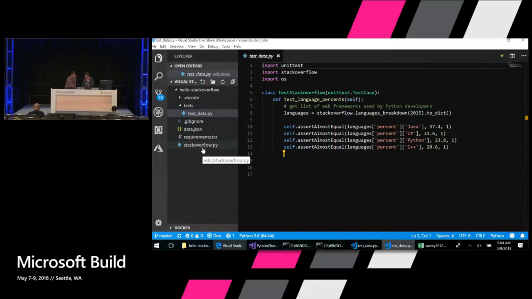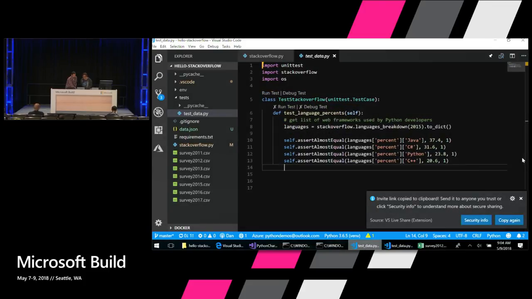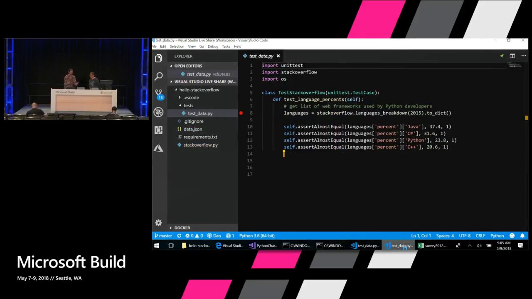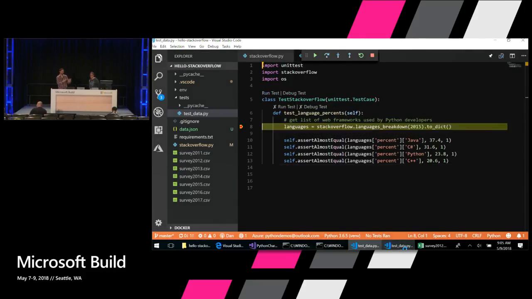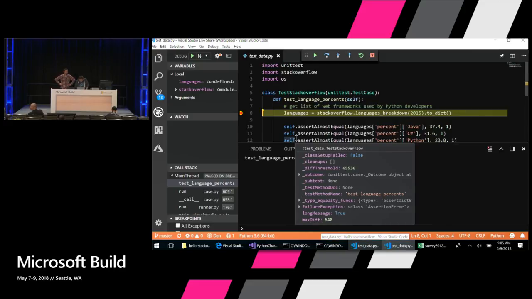So let me actually just start debugging here, John, so that you can get right into the problem. On my machine, I can set a breakpoint here, and I can start debugging this unit test by selecting debug test. And on John's side, his machine automatically picks that up, sees the context, and sees that I'm stopped at that breakpoint. So you saw that it popped up Dan Taylor there in a second. So I can go off and run things on this machine as if it were mine. So this is really my machine.